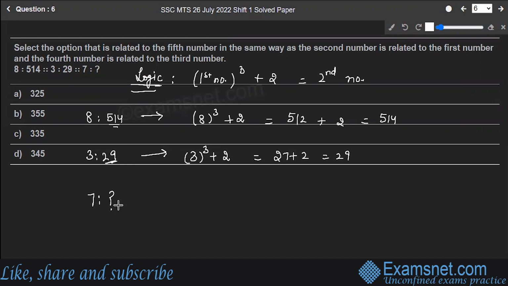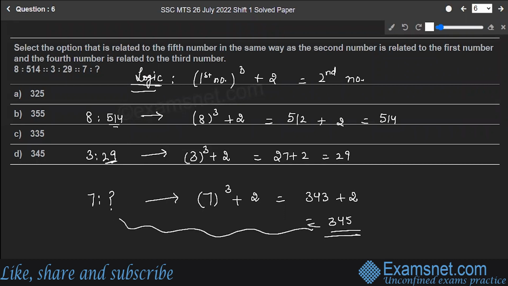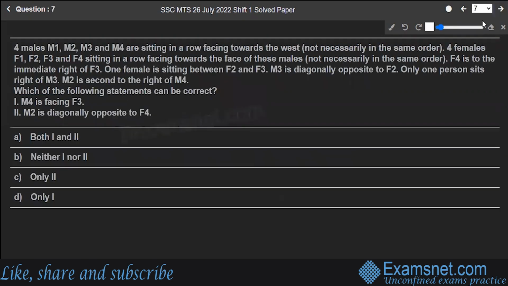So 7 is to question mark. Following the same logic, 7 cube plus 2. What is 7 cube? This is equal to 343 plus 2, which is equal to 345. So question mark will have the value of 345, and option D is the correct answer. Hope you are clear with this. Next is question number 7.